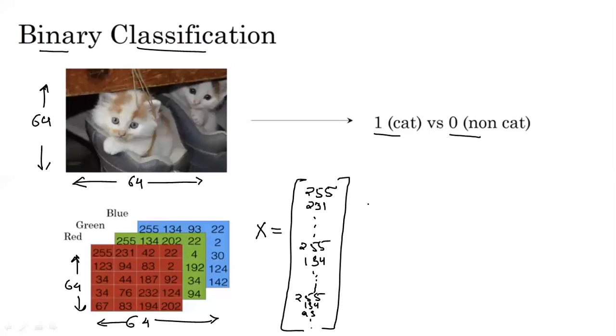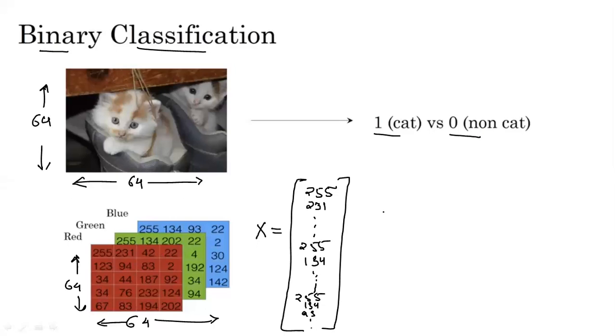Now it is time to judge the dimensions of this input feature X. Overall we have a 64 cross 64 color palette, and we have three of these palettes, the red, green and blue.